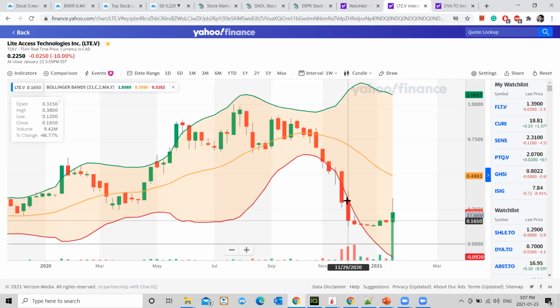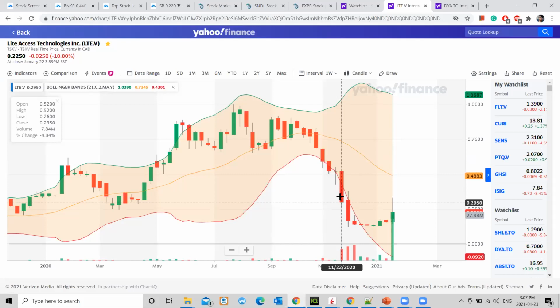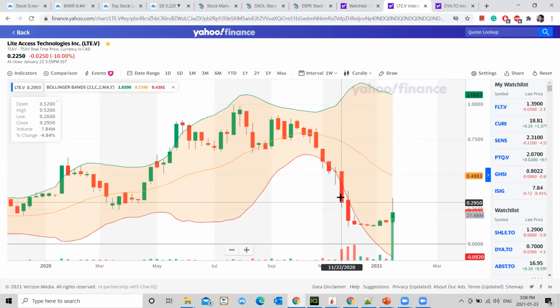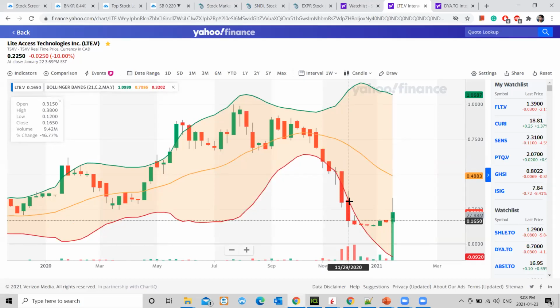And what happened on the very next day? Here I would say that I did hurry, because I didn't wait. I saw that the price it closed was 0.29, and the next day it opened at 0.30, higher than its closing price. It opened at 0.3150. That's why I had entered at, I think, 0.29. I would have set a buy limit on this day itself at 0.29. That's why my order got executed.